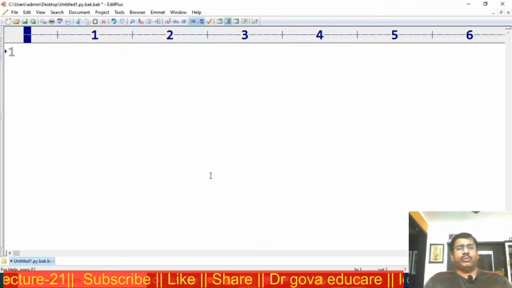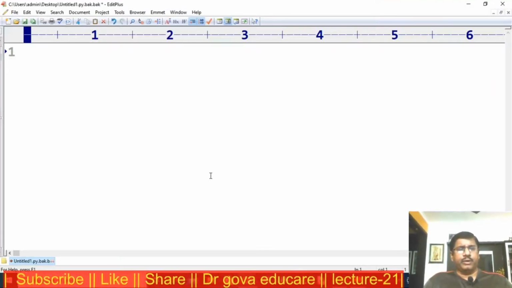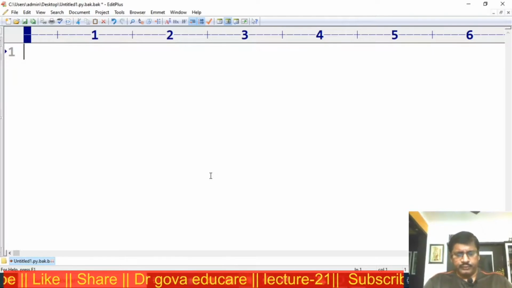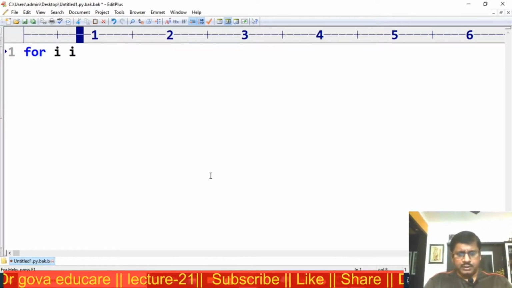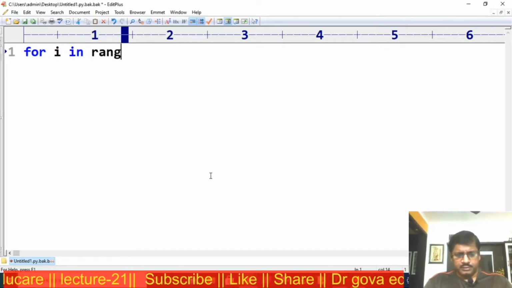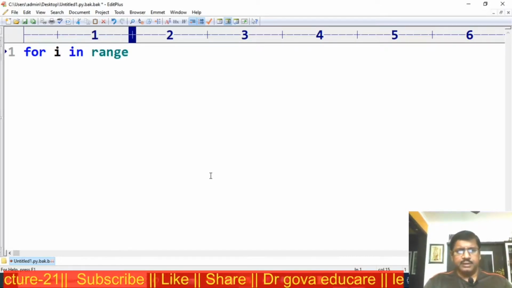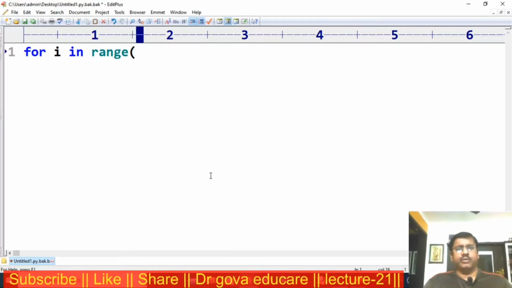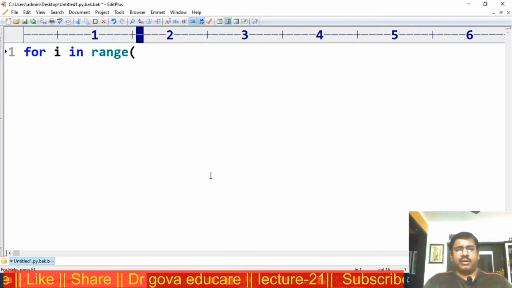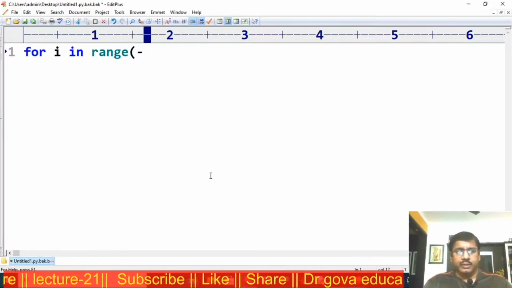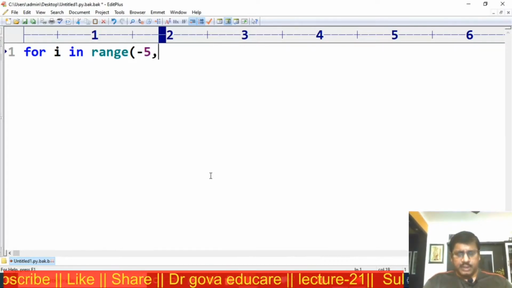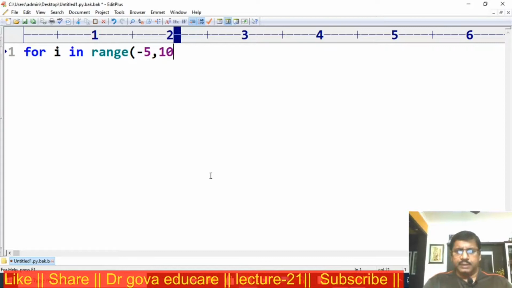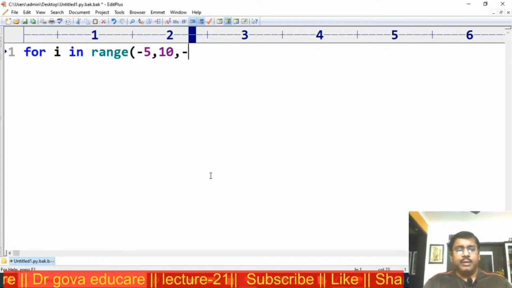Next I want to print in different forms using the range function. So for example, for I in range, I want to print all integers, assuming starting value -5, comma 10, comma -1.